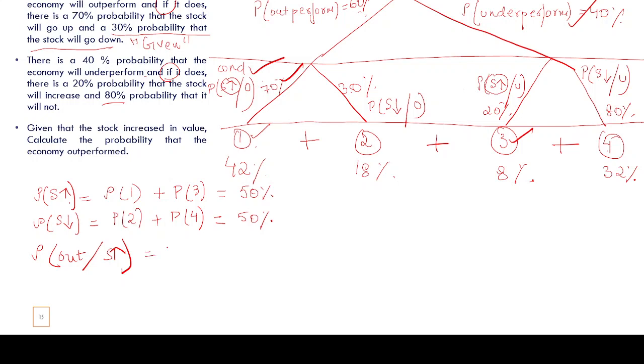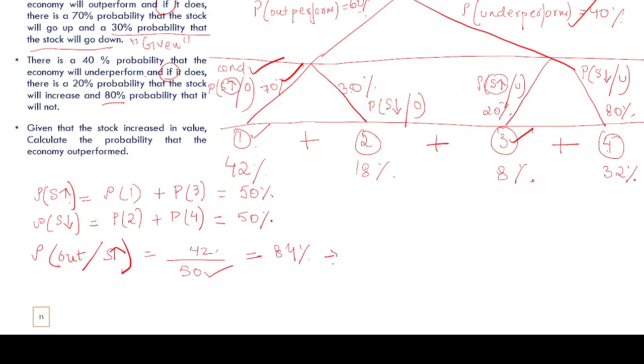In how many cases has the stock price risen? 50 cases, right? And out of these 50 cases, in how many cases did the economy outperform? 42 cases. So the conditional probability of the economy outperforming given that the stock price increased is 42 by 50, that is 84%.